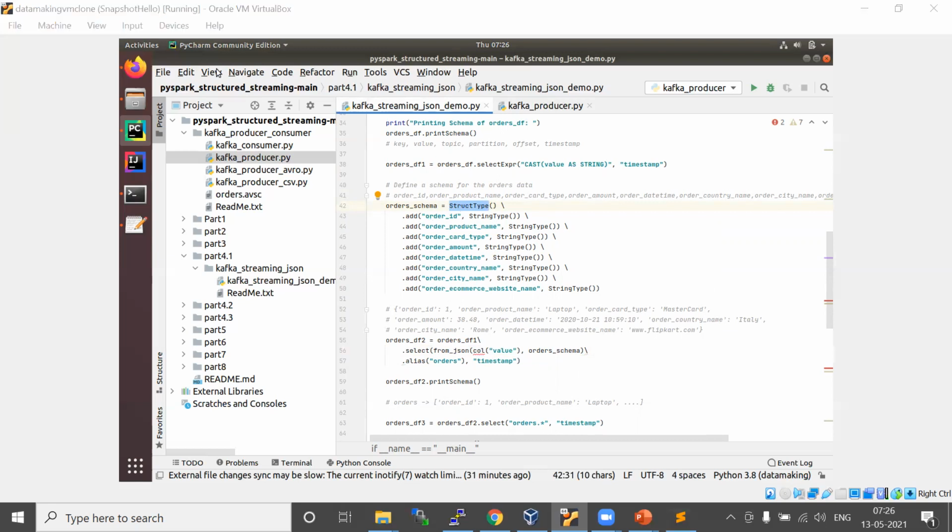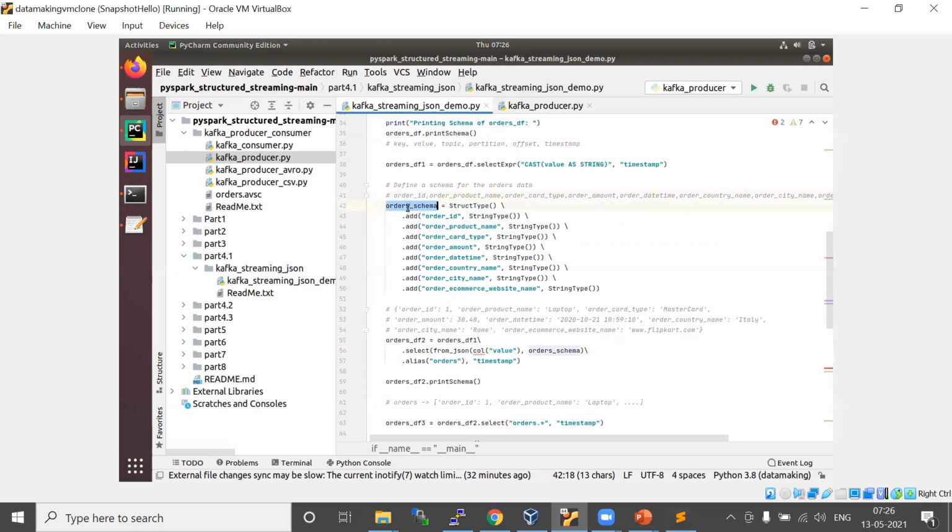So earlier, we created a list of struct fields, and each one acts as a single struct field. In the struct type, you keep adding your columns, like order ID, product name, like that.